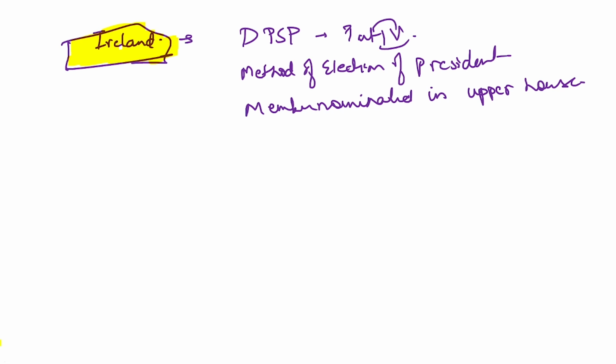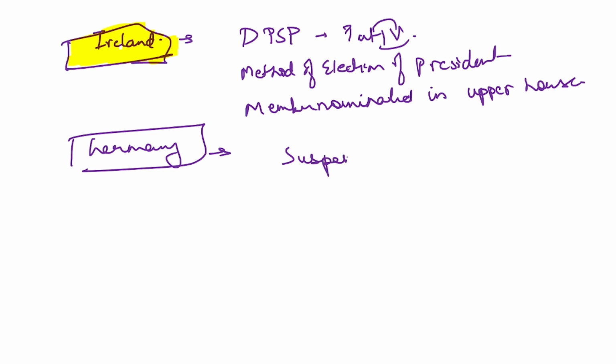Then from Germany also we have taken a lot of things. Let's see what we have taken from Germany. From Germany, we have incorporated the suspension of fundamental rights during emergency.